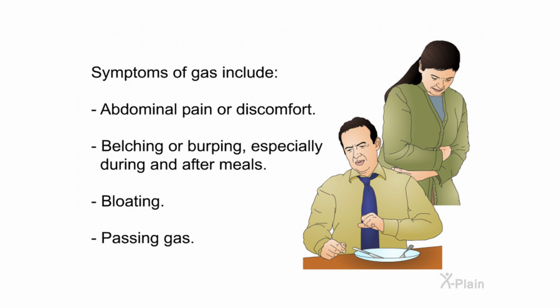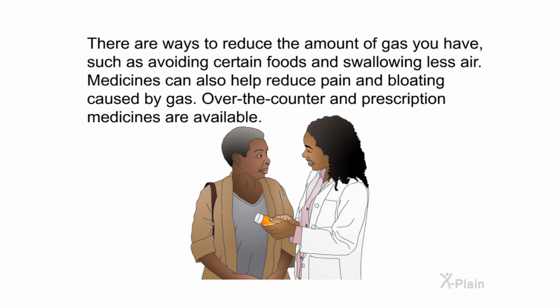Symptoms of gas include abdominal pain or discomfort, belching or burping, especially during and after meals, bloating, and passing gas. There are ways to reduce the amount of gas you have, such as avoiding certain foods and swallowing less air. Medicines can also help reduce pain and bloating caused by gas. Over-the-counter and prescription medicines are available.